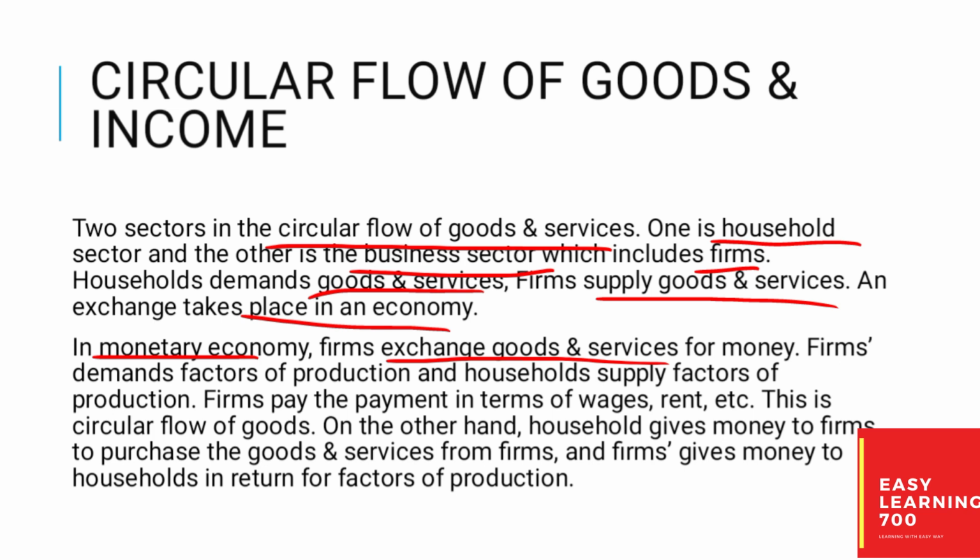Firms also demand factors of production, and households supply those factors of production to firms. So firms make payments in terms of wages or rent. This is the circular flow of goods and services. There is a demand for factors of production from the firm side, and a demand for goods and services from the household side. Firms pay for factors of production in terms of rent or wages, and households pay for goods and services.